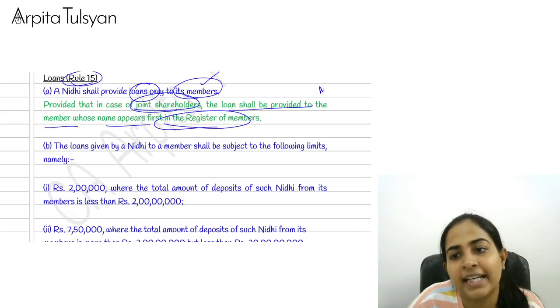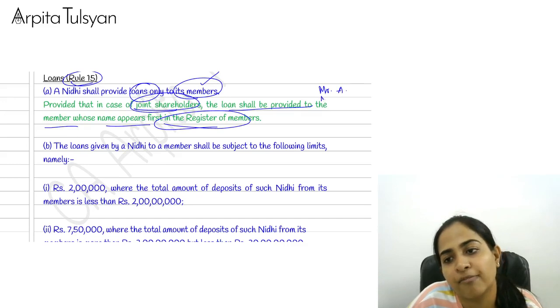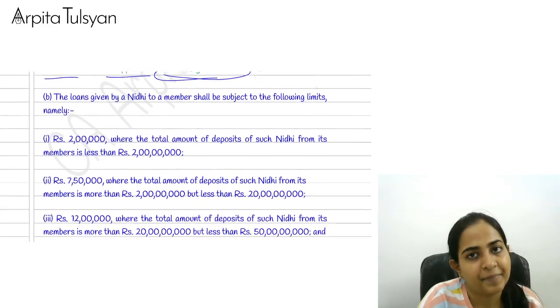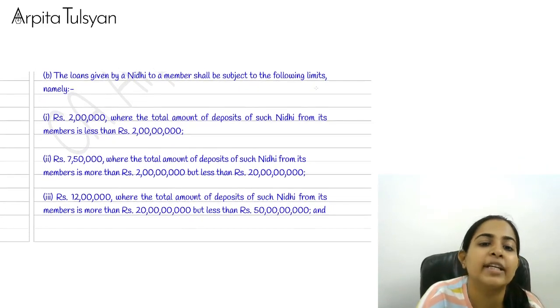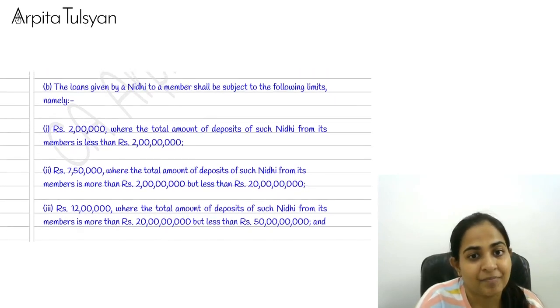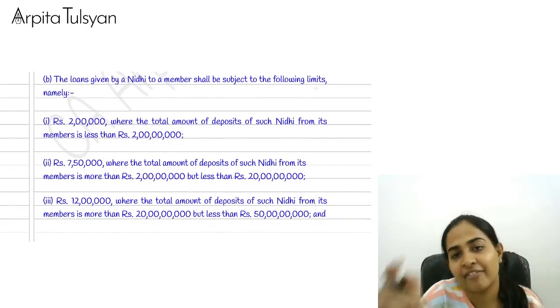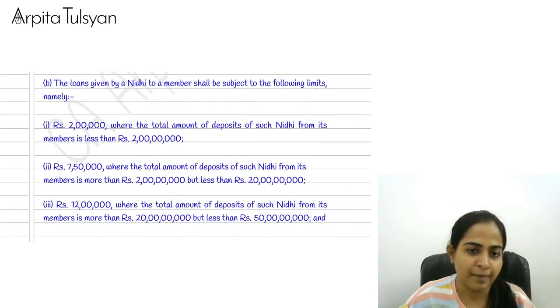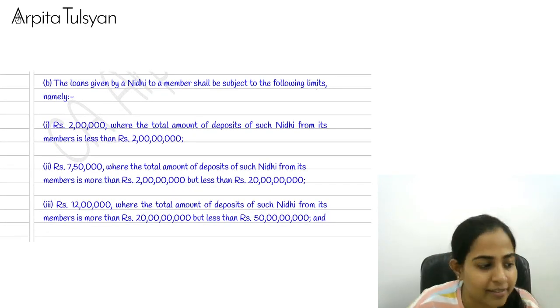Say for example, joint shareholding is of Mr. A and Mrs. A. So loan can be given only to Mr. A. Okay, now how much loan can we give? We cannot exceed our capacity. Just like we did it for deposits, 1:20, here also we can give only limited loan, because the risk will be involved otherwise.